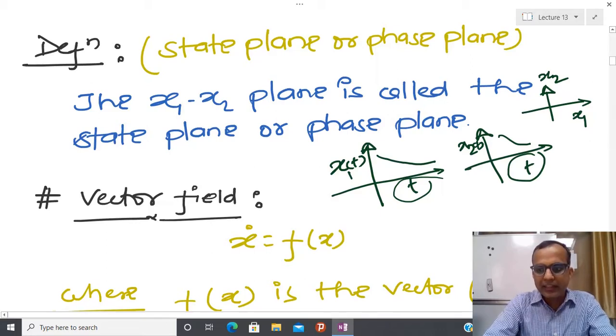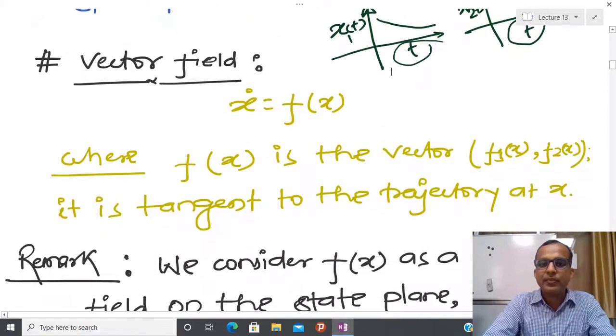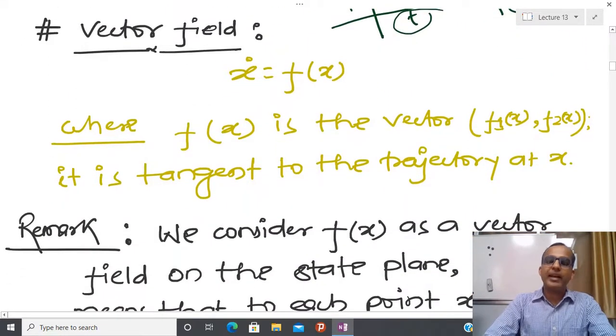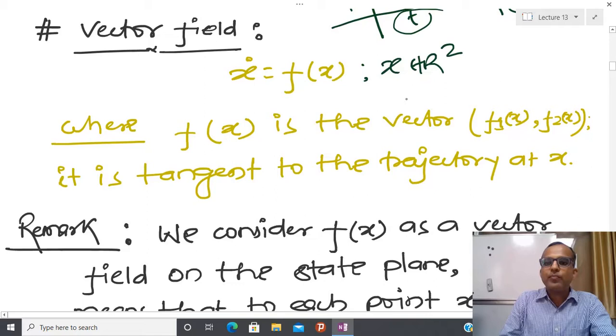Another important quantity associated with this is called the vector field. Suppose you have some autonomous system x dot equals f(x). Here f(x) is a vector, because I am assuming x belongs to R2. So x belongs to R2 means the right-hand side is a vector with two components, f1(x) and f2(x). Here x is x1 and x2, and f2 is also a function of x1 and x2, and it is the tangent to the trajectory at x.